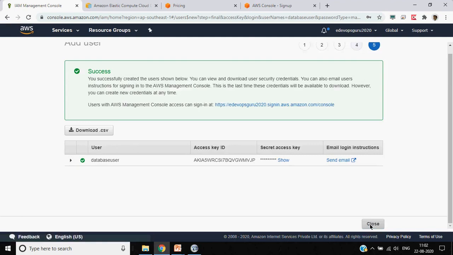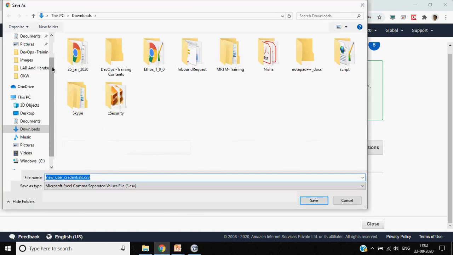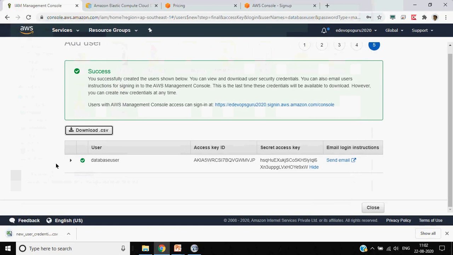Now I will just show you once. This is what I was telling you. Once you create a programmatic account, you will be shown this access key ID and secret key. But this is shown only once. Either you download it or save it. Otherwise, if you don't save it, it is lost. You will not see this screen again. So it's better to write it down somewhere or save the XML file.